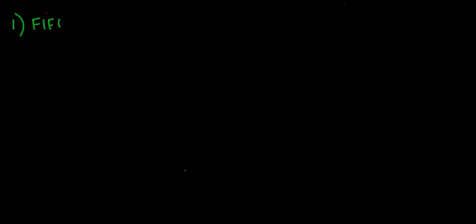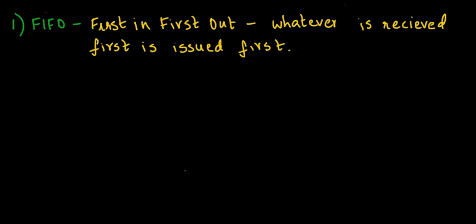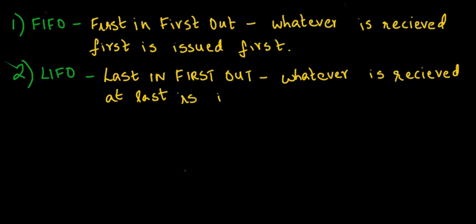First in, first out, abbreviated as FIFO, is a method under which whatever is received first is issued first. Hence, closing inventory is valued at the rates for the equivalent units purchased at the last. Last in, first out is a method under which whatever is received at last is issued first. Hence, closing inventory is valued at the rates for the equivalent units purchased at the beginning.